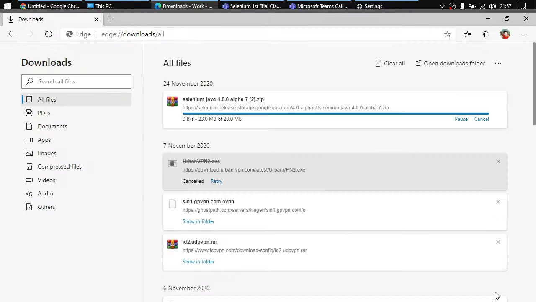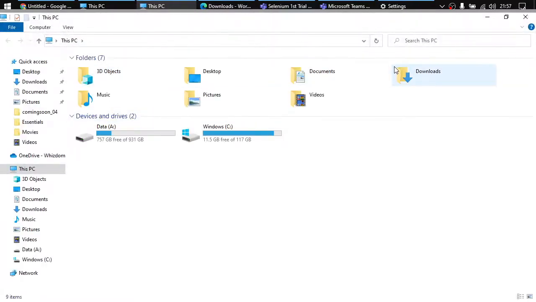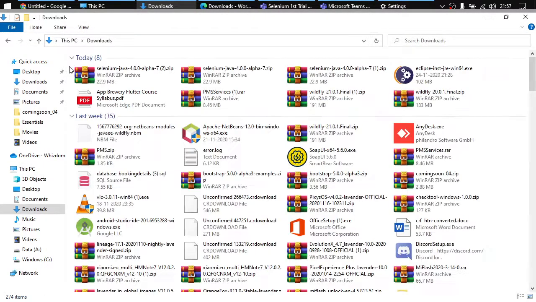Don't tell me it is not downloading here as well. Okay, it has downloaded, I think so. The file has come up here inside my downloads directory. Yeah, it has come up. We can start using it.